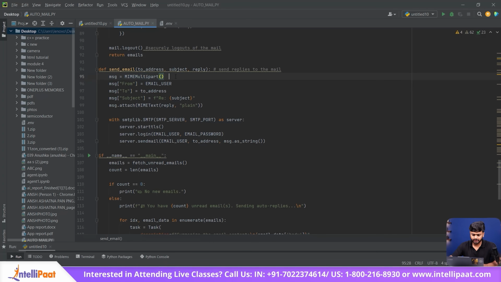In this particular line, we are creating a multi-part email object. In this particular line, we set the email headers, such as sender, recipients, and the subject. And in this particular part, we attach the plain text to it. In this particular line, we are actually connecting to the Gmail SMTP server.